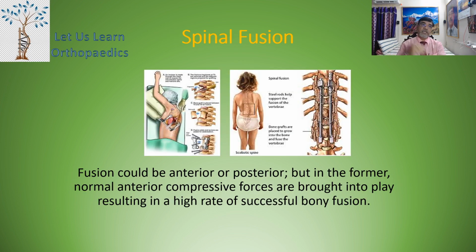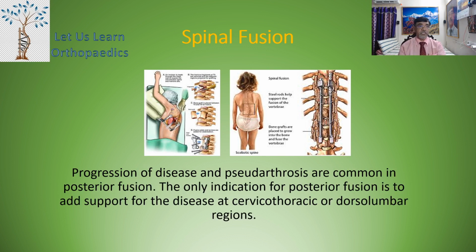Coming to the spinal fusion, the fusion could be either anterior or posterior. But in the former, that is the anterior fusion, the normal anterior compressive forces are brought into play, resulting in a high rate of successful bony union. Progression of the disease and pseudoarthrosis are commonly seen if you go for a posterior fusion.